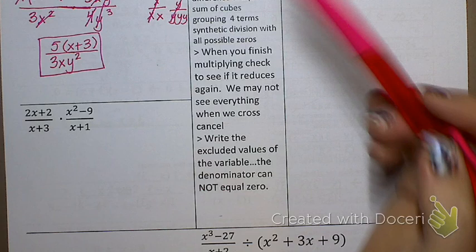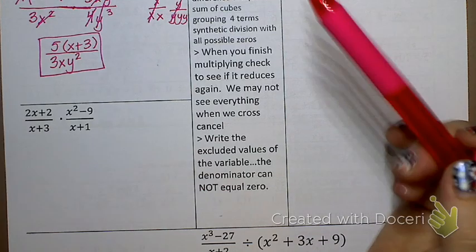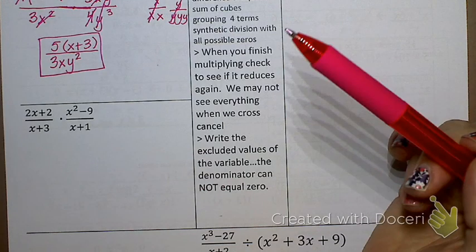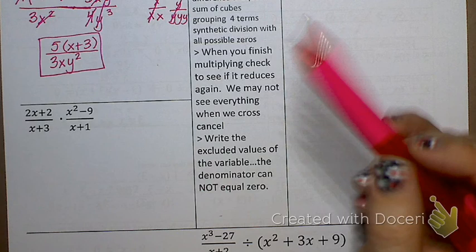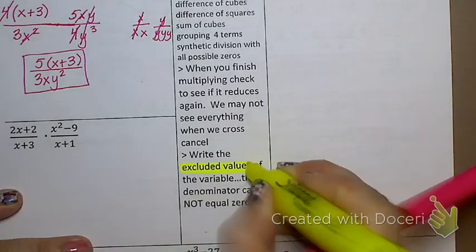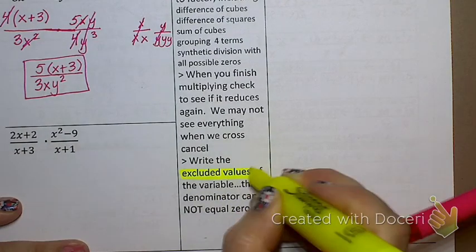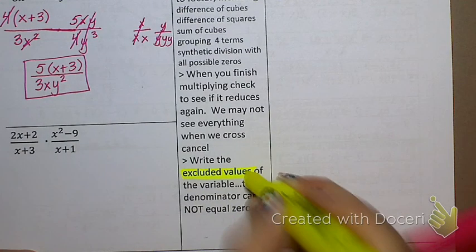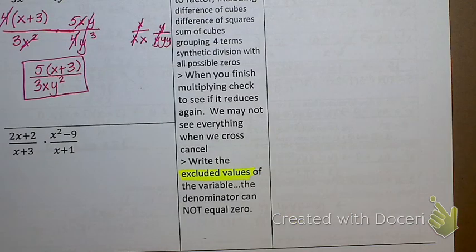Again, 4 places. Actually, you know what? Before I go on to the next one, I want to talk about something called excluded values. Excluded values. Whenever we deal with fractions, we have these things called excluded values. And what does that mean? Well, let me get a little scrap piece of paper here real quick.